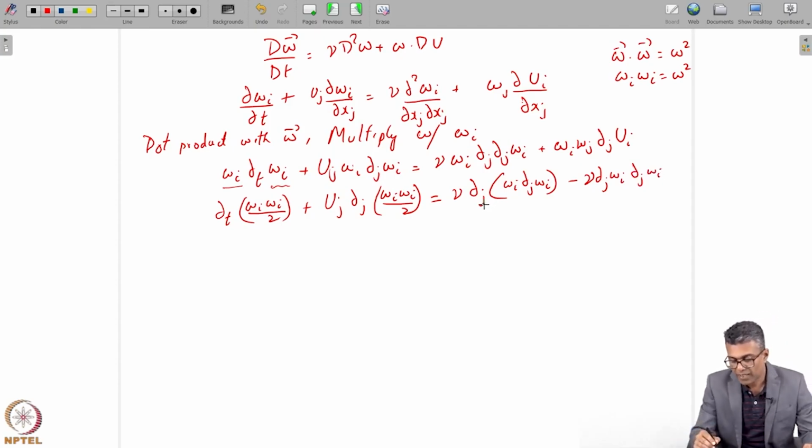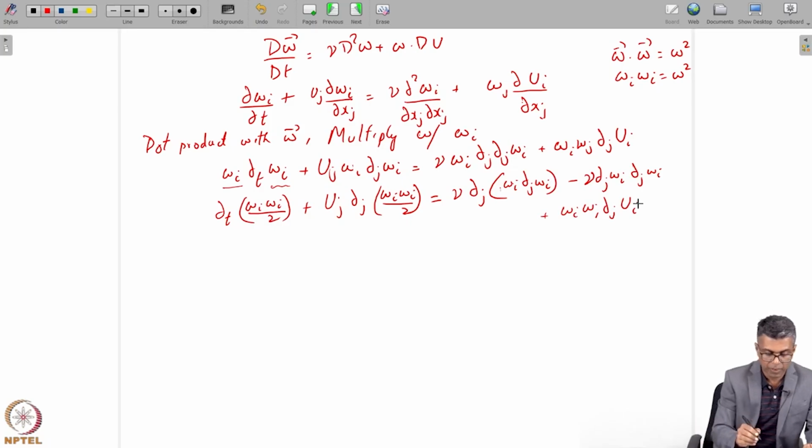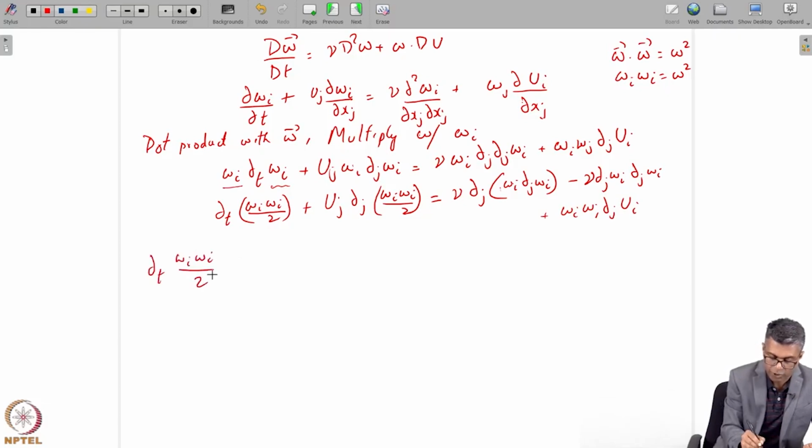Why? Because if I take the derivative of this entire expression here, I'll have to use the chain rule by taking the derivative of this multiplied by this, and then this multiplied by the derivative of this, which is what this term is. Okay, so I'm applying the chain rule, and then the last term would just be omega I omega j del j ui, nothing there. Okay, now this is what I have. Here I will leave this first term as such, so omega I over 2 plus uj del j omega I over 2. Okay, that is fine.